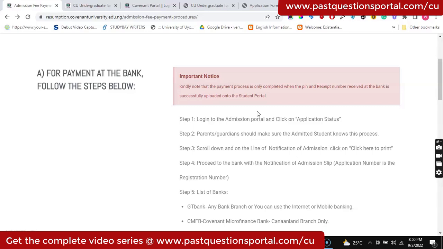Now that said, the acceptance fee is 250 with some coins on top, which means that if you want to pay just the acceptance fee, then you can do that if your bank allows you to spend within and above 250 in a day. But if you operate a current account or a savings account that is of higher limit, then I think you can easily make both payments at the same time, because if you add the two payments, it's going to come up to about 1 million and a few coins on top.